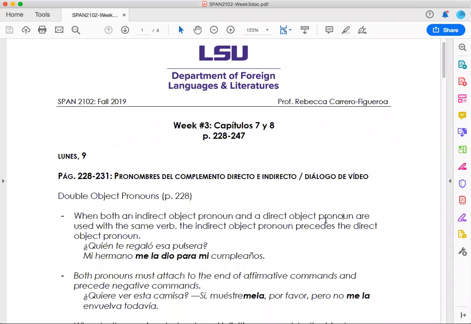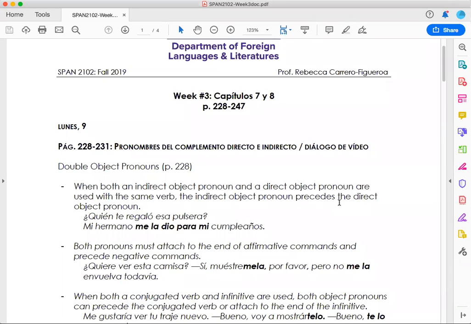Okay, guys, this is the material that we covered in week number 3, chapters 7 and 8, which is the material that we are going to have in our first test, which will be on September 23rd. Okay, so this is intended to serve as a study guide for you.